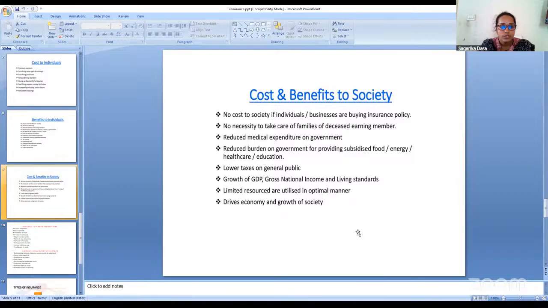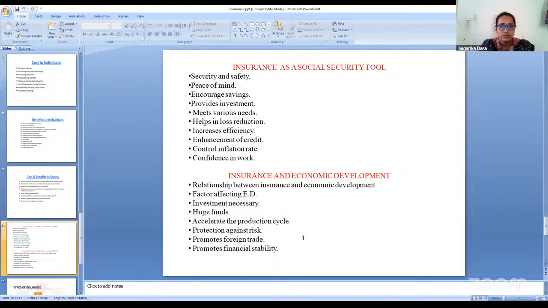We are going to see the last slide. The last slide we can see is insurance as a social security tool and insurance and economic development.